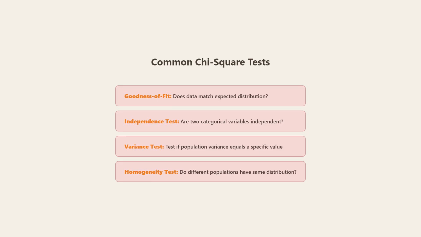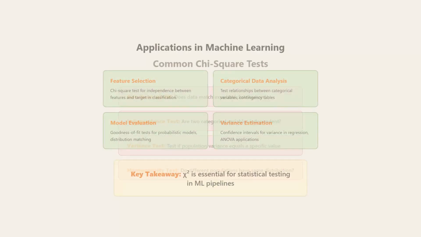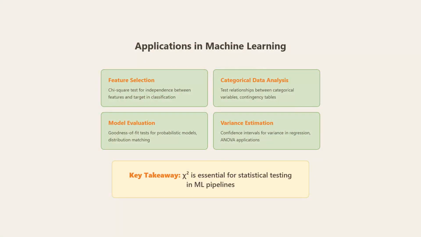The goodness of fit test asks, does data match an expected distribution? The independence test checks if 2 categorical variables are independent. The variance test determines if population variance equals a specific value, and the homogeneity test checks if different populations have the same distribution. In machine learning, chi-square is essential.